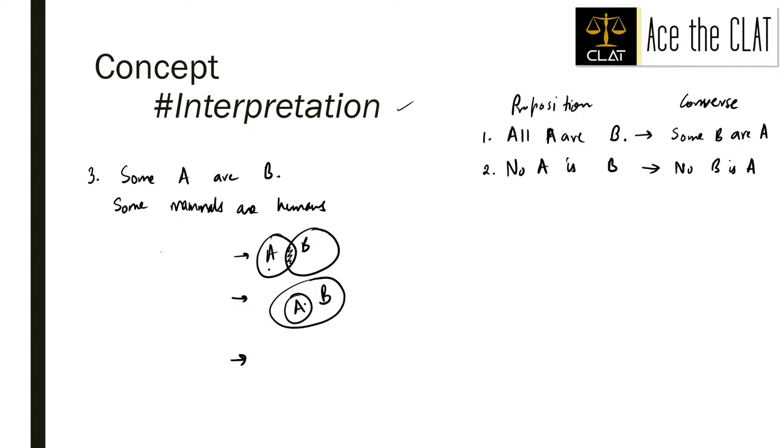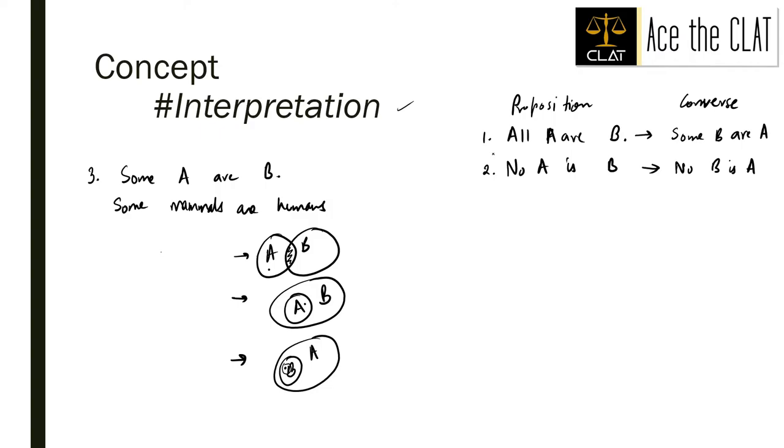The third case may be that all B are A. In this case as well, some A, this part guys, lies or intersects between A and B, right? So this Venn diagram is also possible.